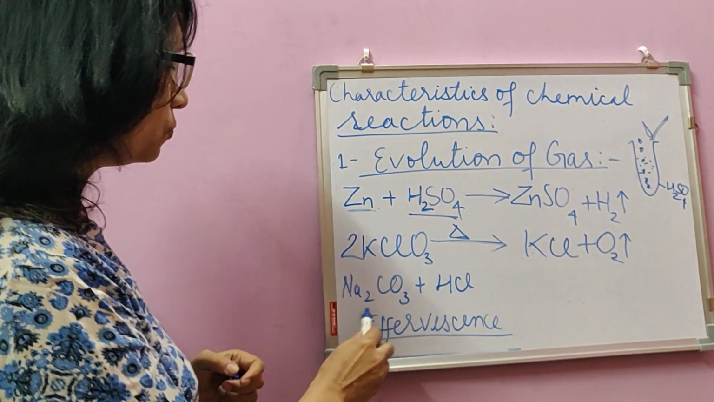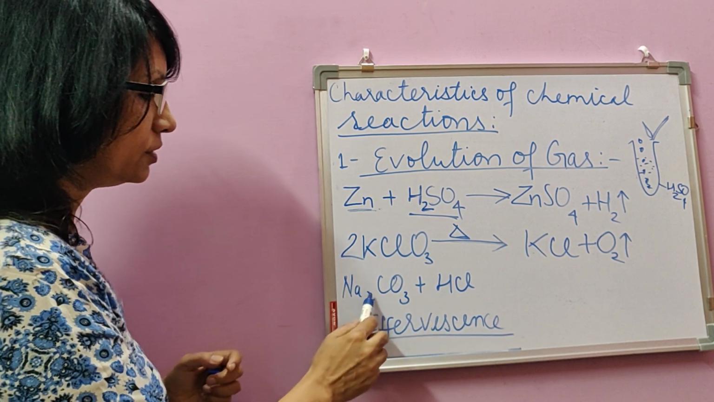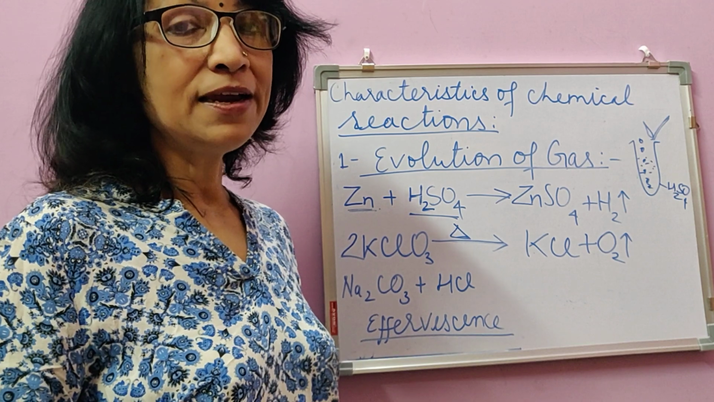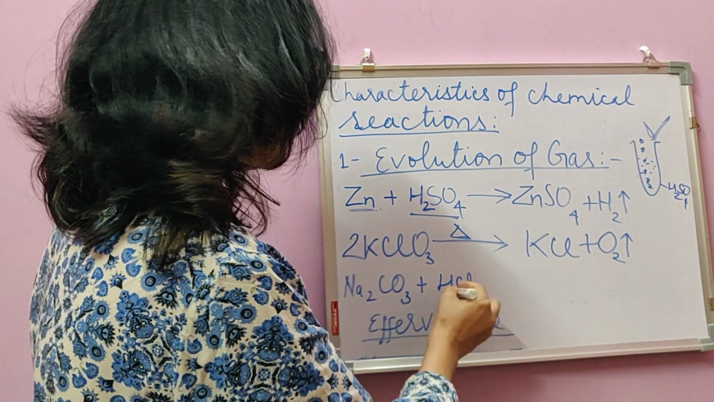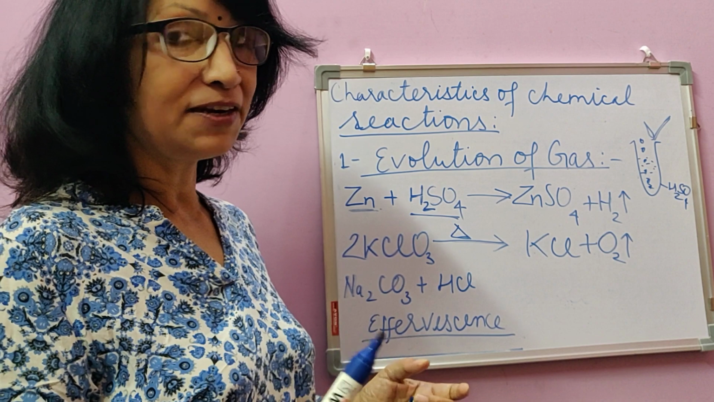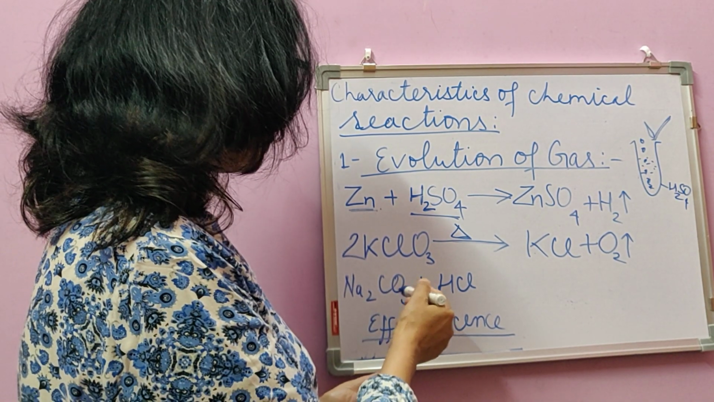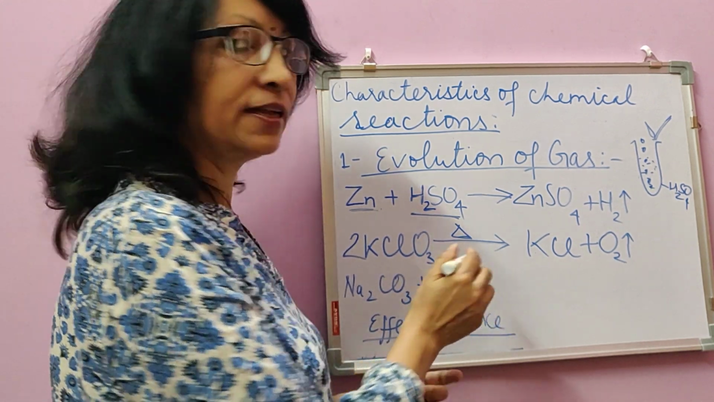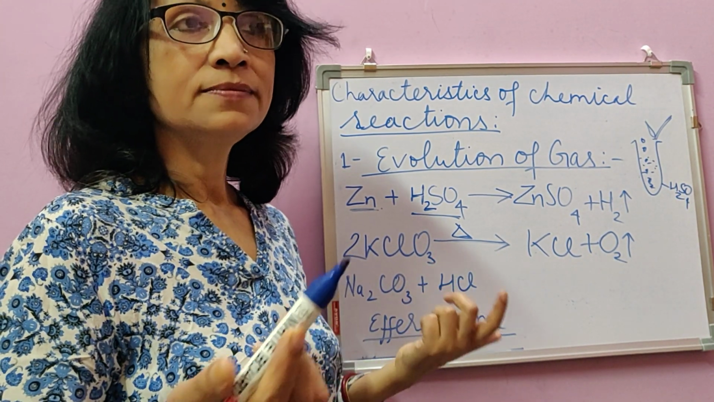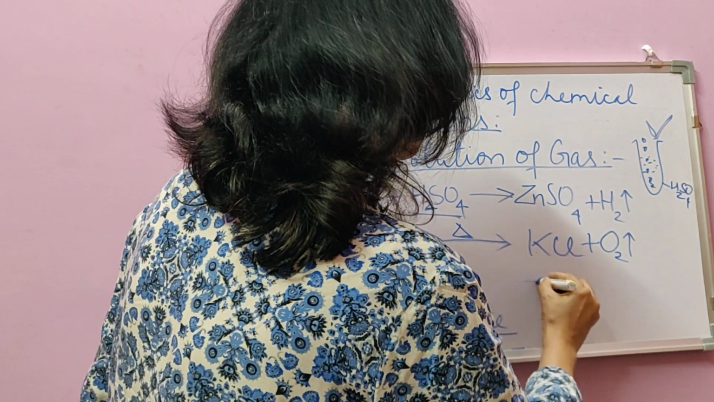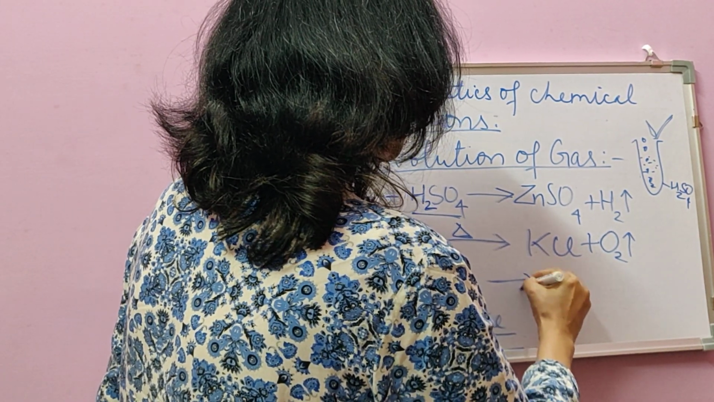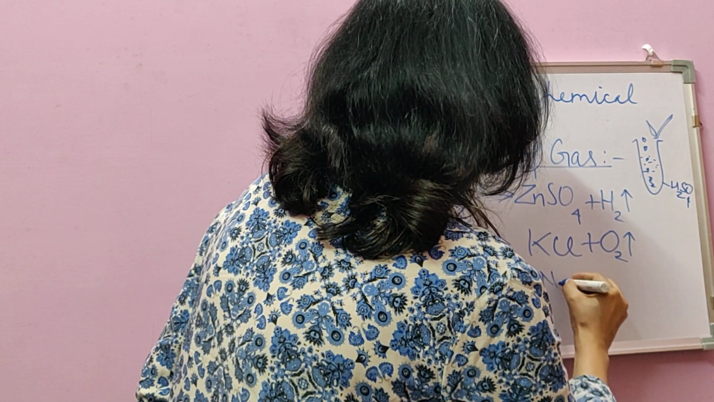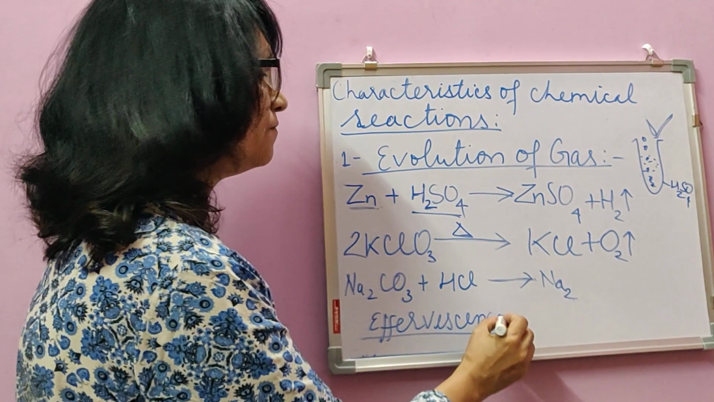Then take one more example, sodium carbonate, a white powdery solid. What is sodium carbonate? Washing soda is chemically sodium carbonate only. When we add any acid like HCl over here, if you want to do this at home, in place of washing soda you can take baking soda, and in place of HCl you can take vinegar. If you mix them both, you need not heat or do anything. Simply you mix them, and then you observe the effervescence.